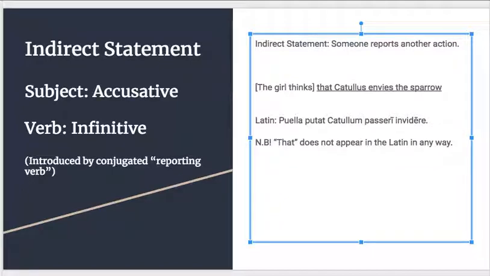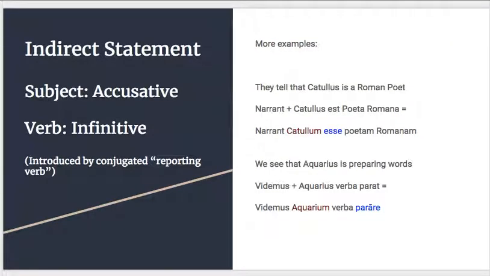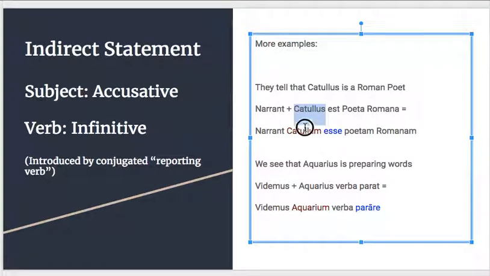All right, let's look at a couple more examples. Don't worry if you haven't gotten this yet. You don't have to understand it immediately. This is just the beginning. All right, so more examples. They tell that Catullus is a Roman poet. Narrant is going to be they tell, right? And then when we add Catullus est poeta Romanus, if we want to make this an indirect statement off of narrant, we have to change Catullus, our subject, to the accusative, and we need to change our verb est to the infinitive.